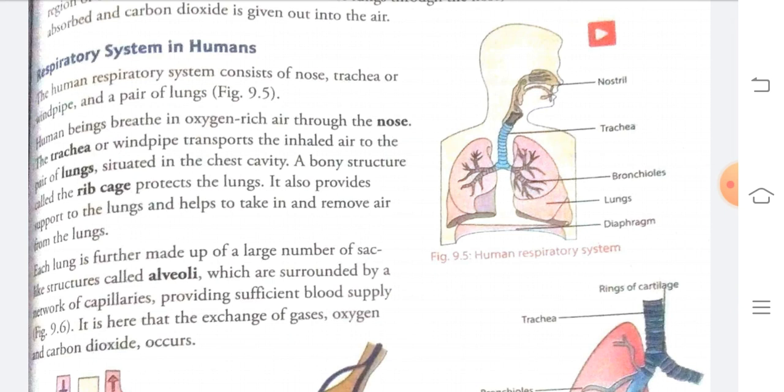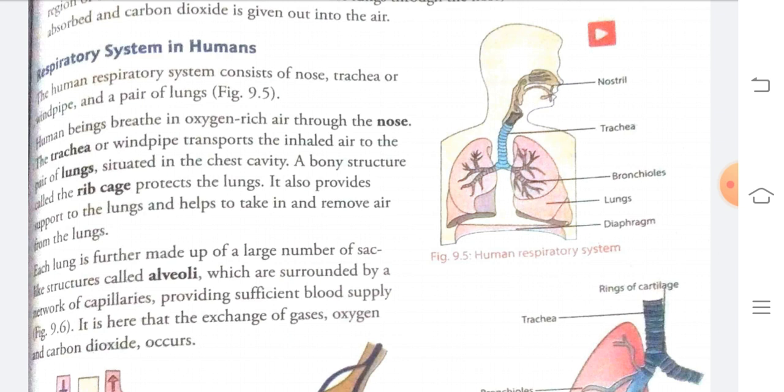We all know that human beings breathe through their nose. A human being breathes in oxygen-rich air through the nose. This air is transported to the lungs with the help of the trachea or windpipe. The trachea transports the inhaled air to the lungs, situated in the chest cavity, that is, in the chest.